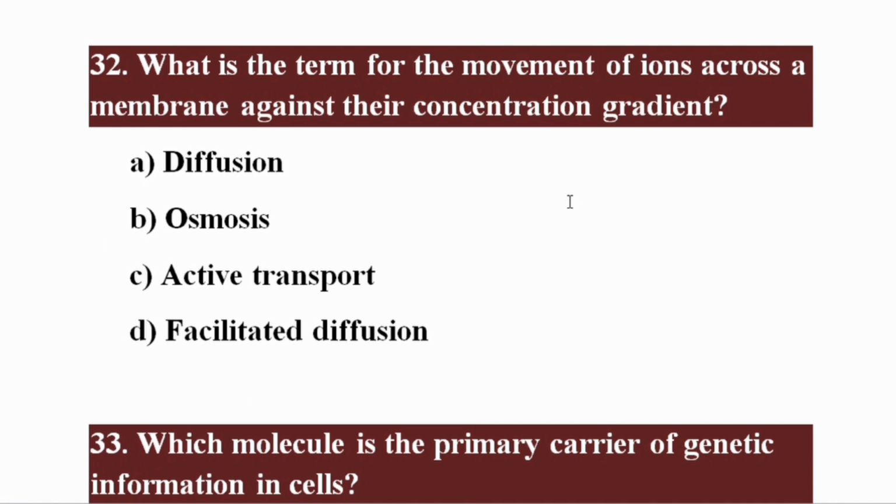What is the term for the movement of ions across a membrane against their concentration gradient? The right option is Charlie, active transport. It requires energy.